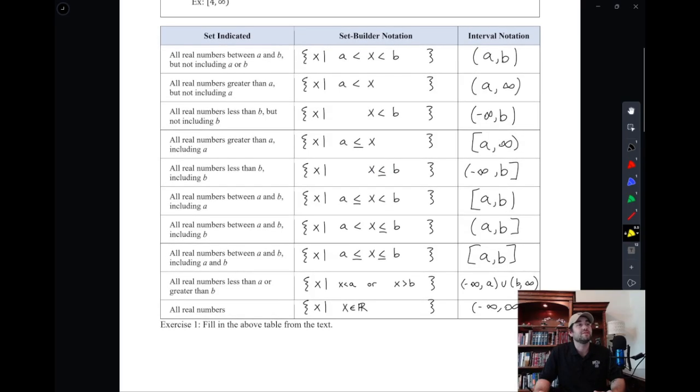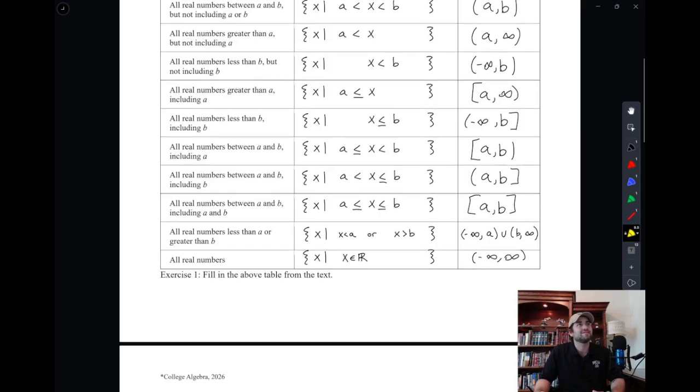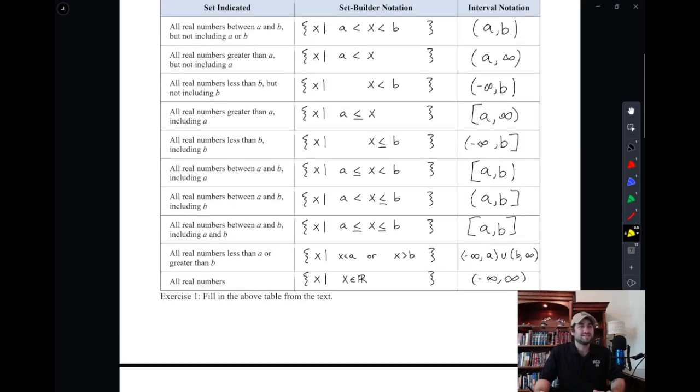But I would encourage you to fill this table out and make sure you understand those concepts. And there at the bottom, you see our ideas of infinity popping up, where if you take, for example, every number greater than A, well, you start at A, you include A, and then you go on forever and ever and ever. You take every single number that's possibly imaginable, an infinite amount of numbers, and you include them in this set.